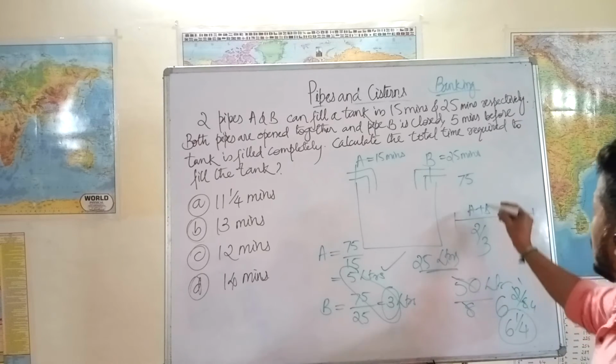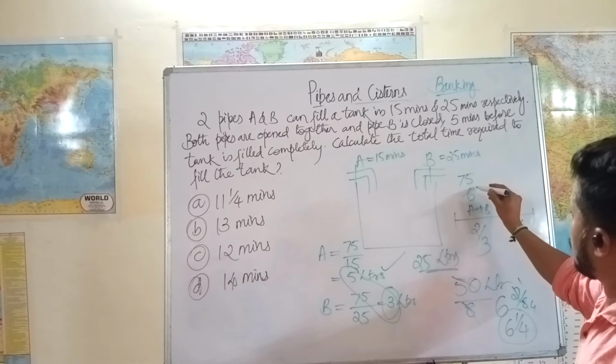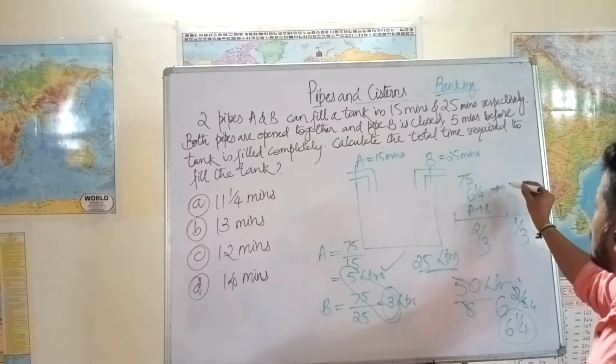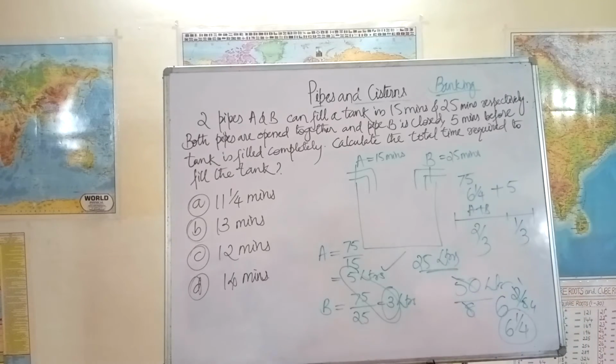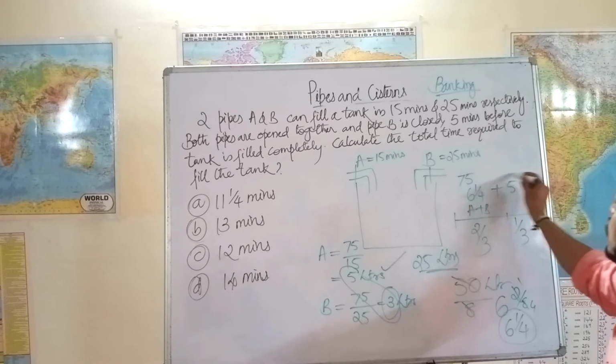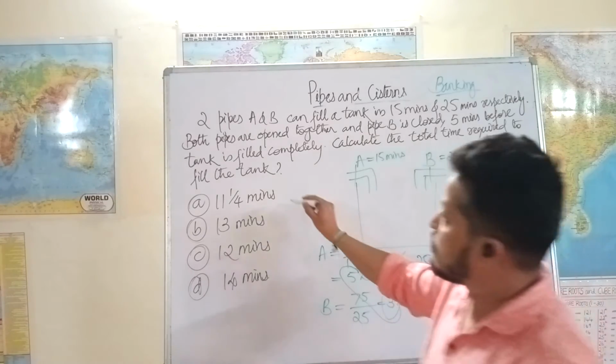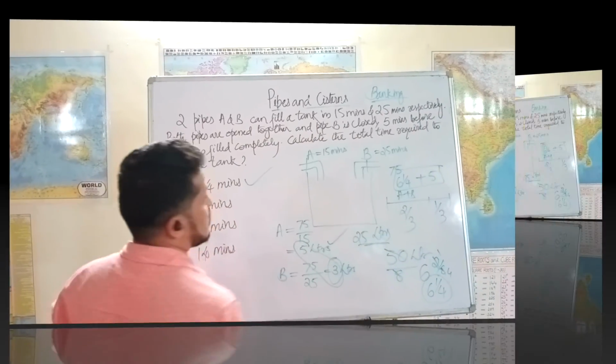So A and B work for 6 1/4 minutes. So 6 1/4 minutes plus 5 minutes worked by A alone, together it is 11 1/4 minutes. So option 1, 11 1/4 minutes.